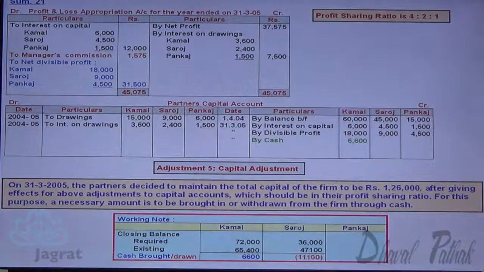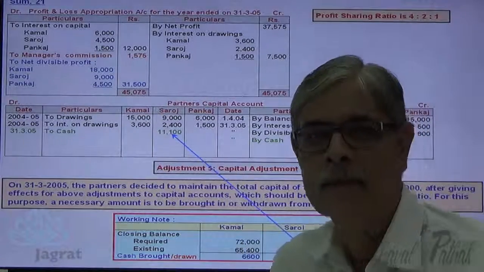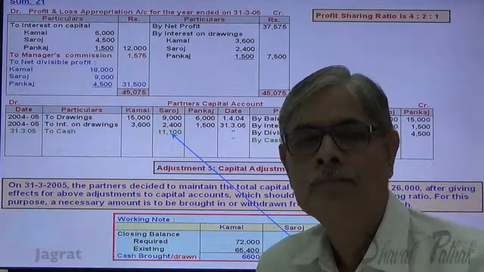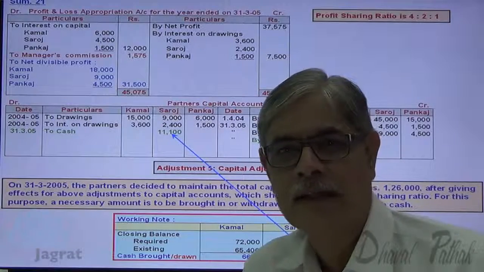So amount drawn by Saroj is 11,100. Saroj withdraws it. Saroj is the receiver. Debit the receiver. Saroj's capital account debit 11,100 to cash account credit 11,100.